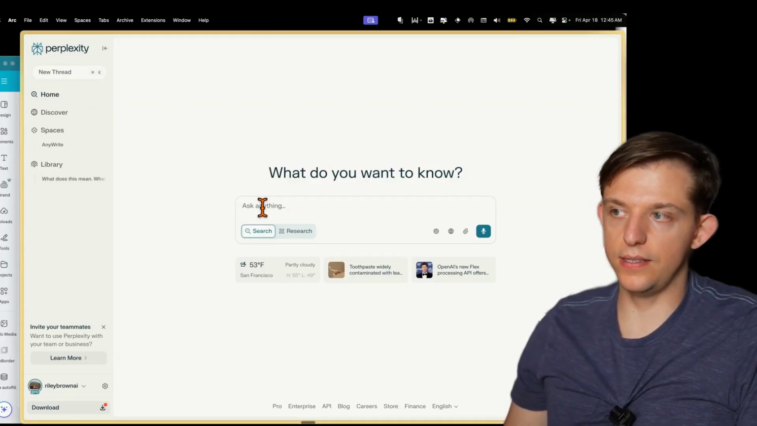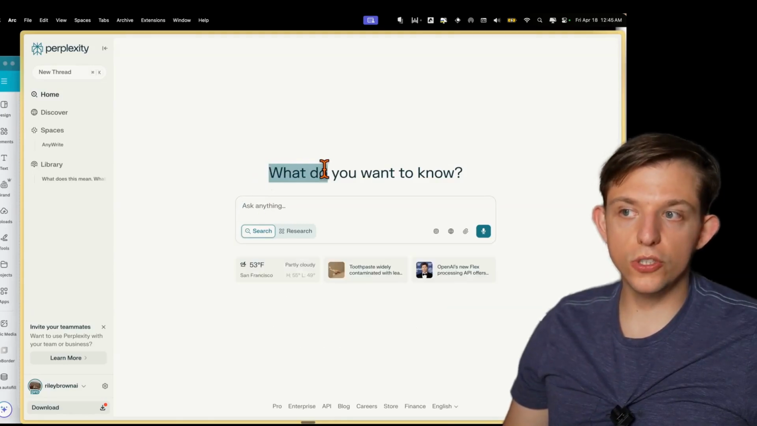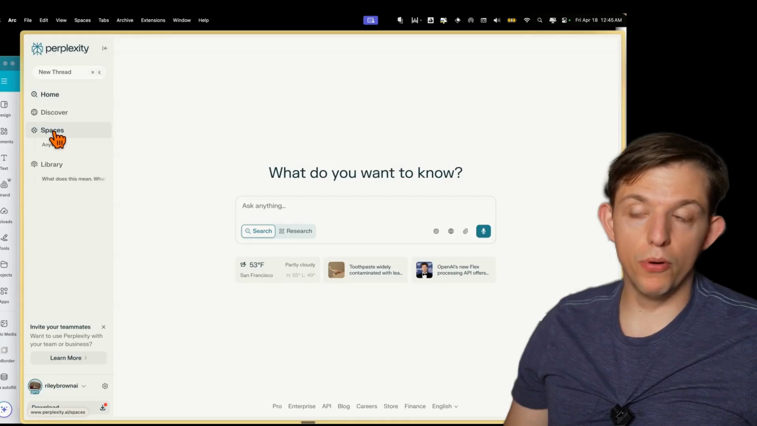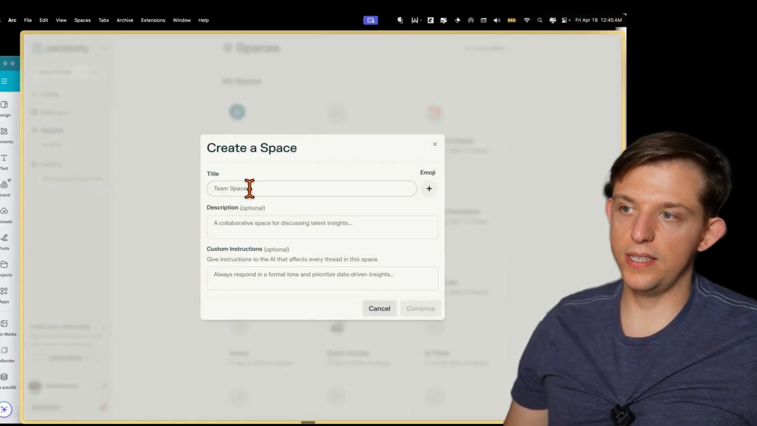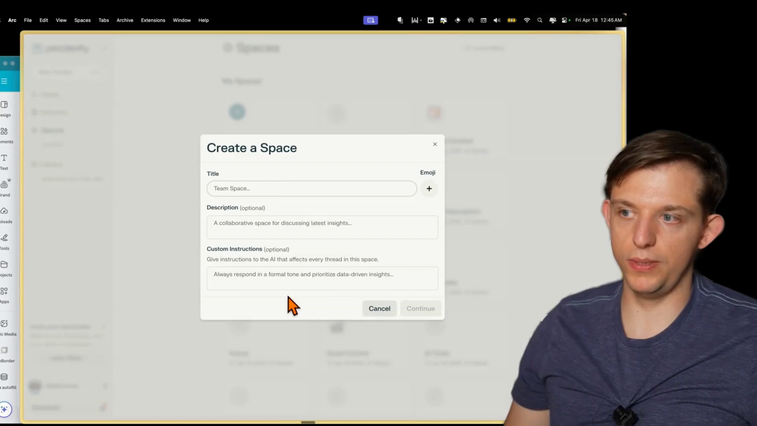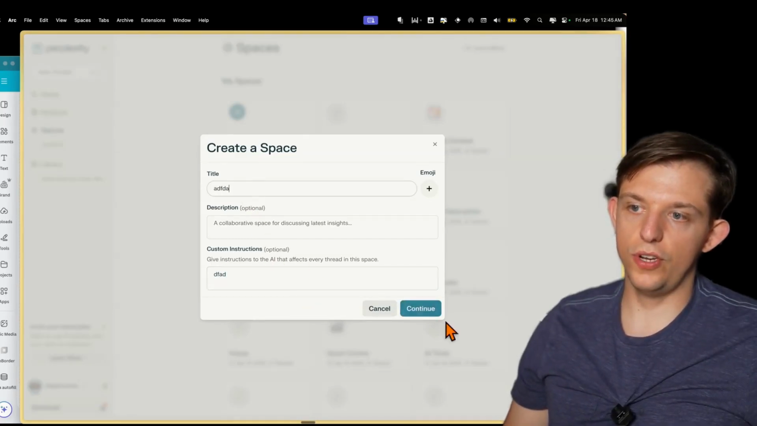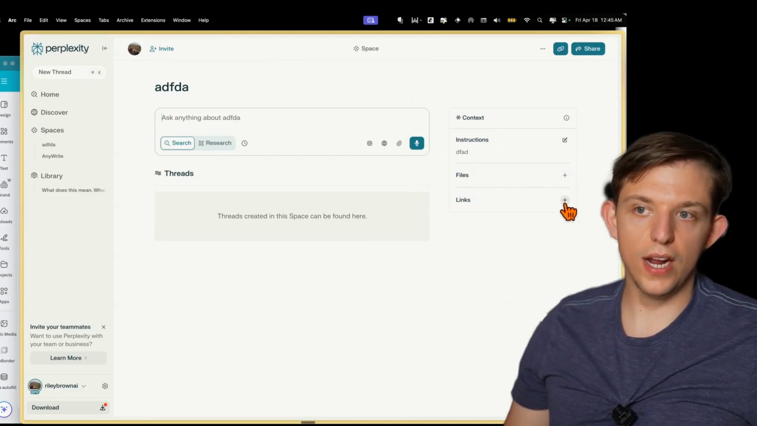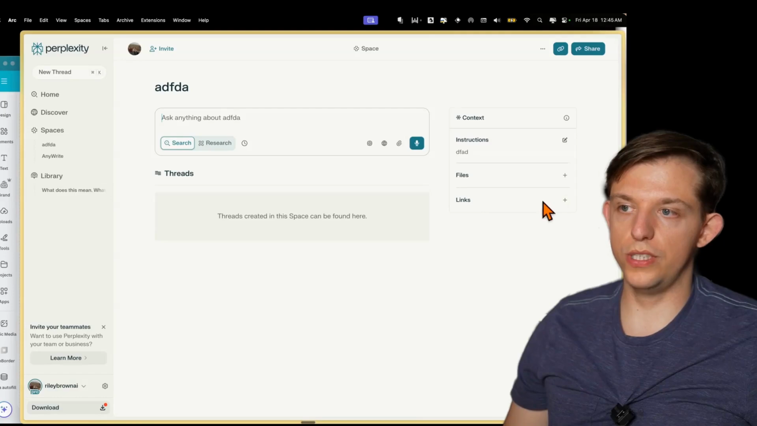But again, this is another tool that has a lot of the similar features. This tool does not have a Canvas feature, but it does have a projects feature, except they call them spaces. You can create a space, and it's very similar to the ChatGPT project. If you remember, it has custom instructions. After you create a space, you can see here that you can upload files, and you can actually upload links, which is very new to the Spaces feature.